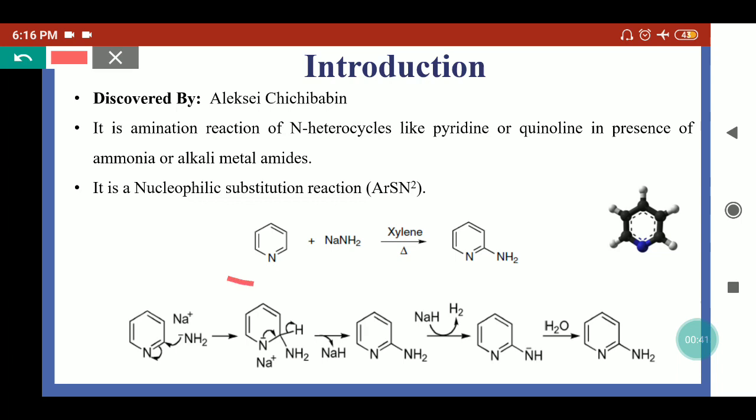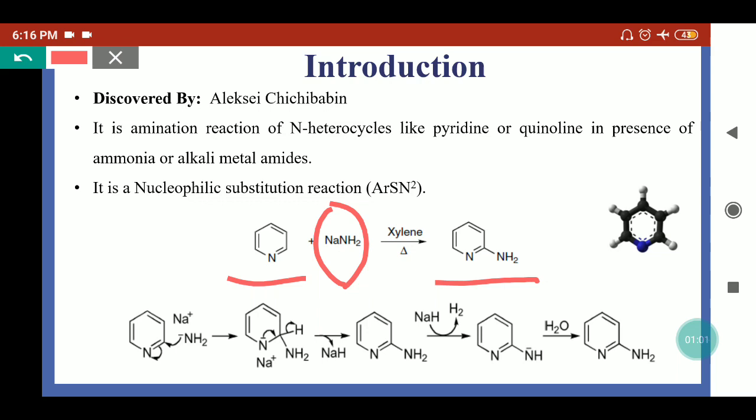Here we can say this is a pyridine which is treated with sodium amide. We can also use potassium amide, and it is converted into the aminopyridine structure. This is a nucleophilic substitution reaction. So that means here the nucleophile will attack and replace the hydrogen with the NH2 group.